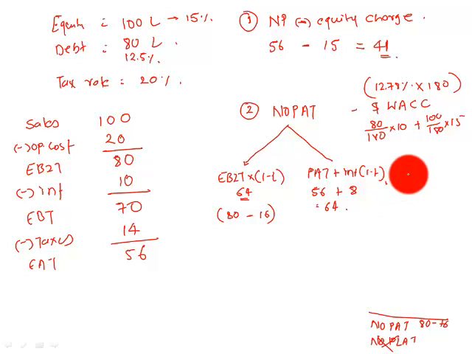That is 23. So minus 23. 64 minus 23. And how much is that? 41. So from both the sources, the economic value added or residual income that we are earning is exactly the same.